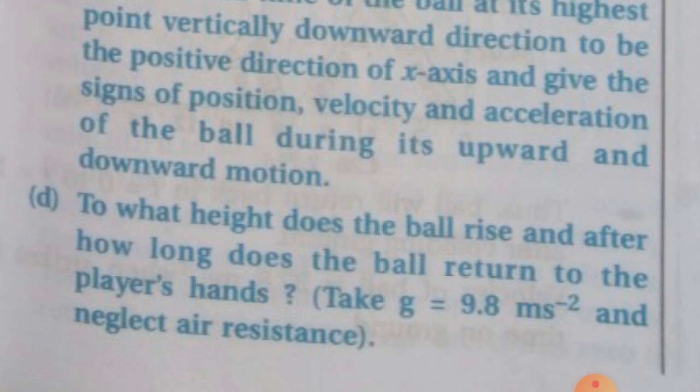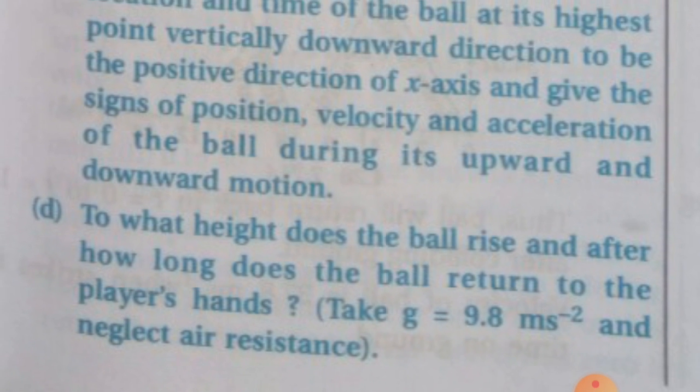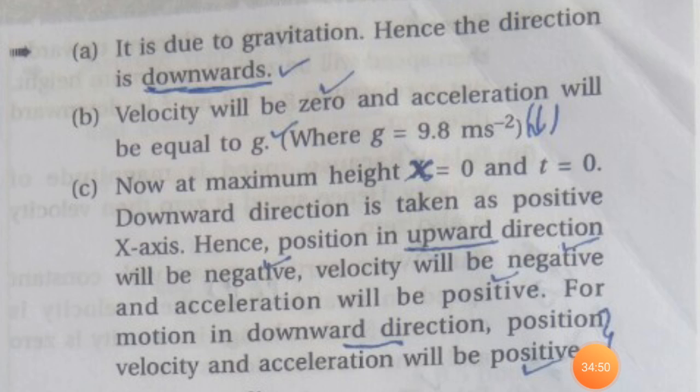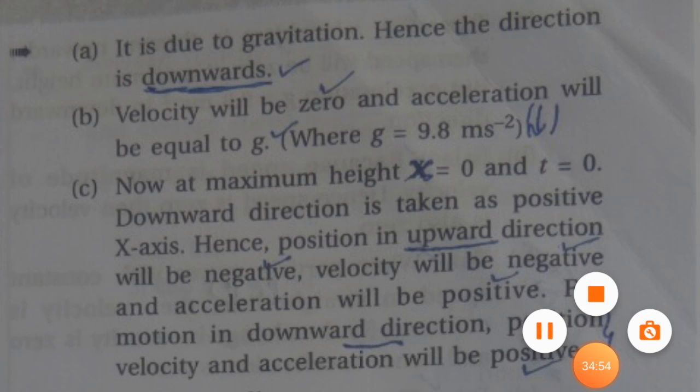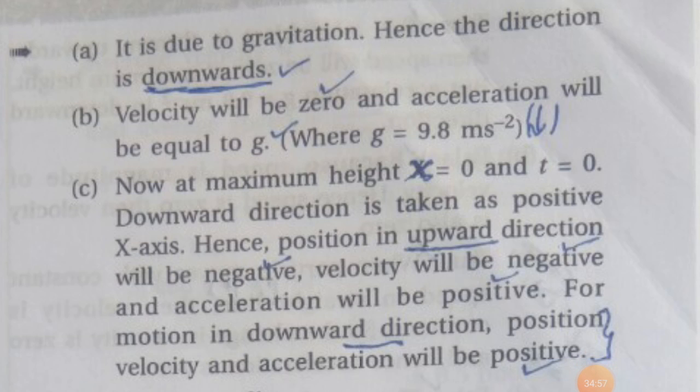Now we refer its solution. Now we solve A, B, C and D one by one. A part, again we refer. What is the direction of acceleration during the upward motion of the ball?